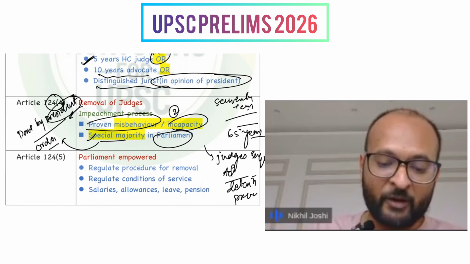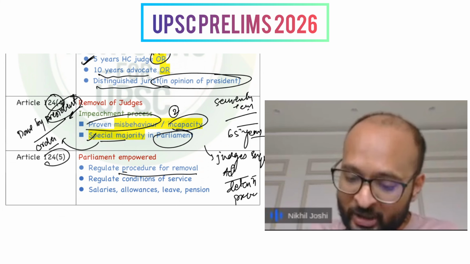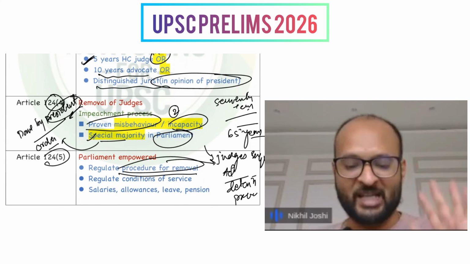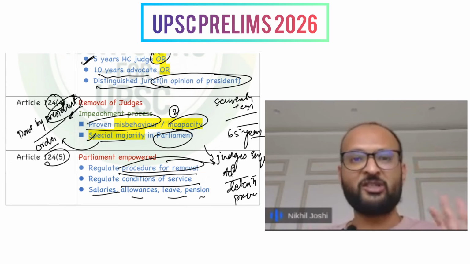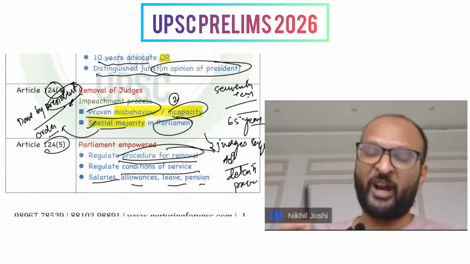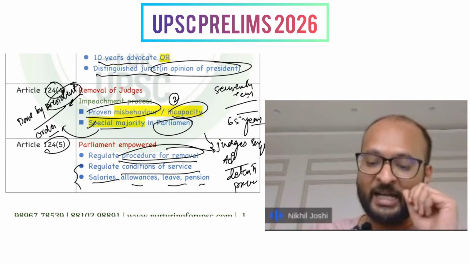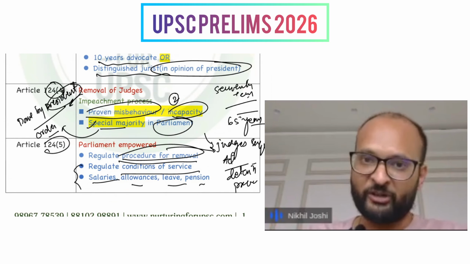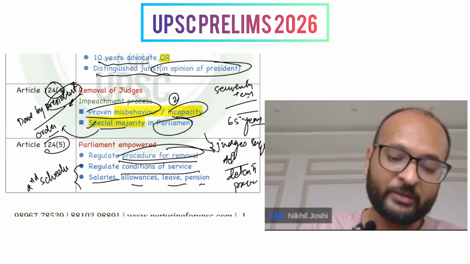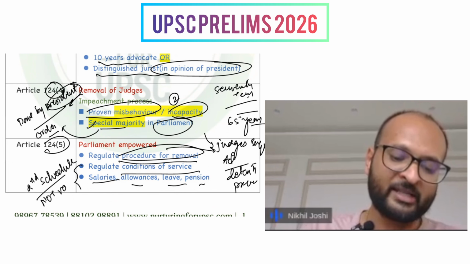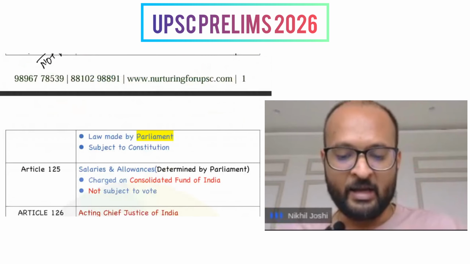Next, Article 124 talks about the parliamentary power to regulate the procedure for removal, and on this basis the Judges Inquiry Act was established. Then Parliament regulates the conditions of service, and the salaries, allowances, leave and pensions of the judges are determined. You need to understand that since the allowances and remunerations of the Supreme Court judges are given in the Second Schedule, they cannot be varied to their disadvantage. That is a very crucial aspect of the independence of the judiciary.